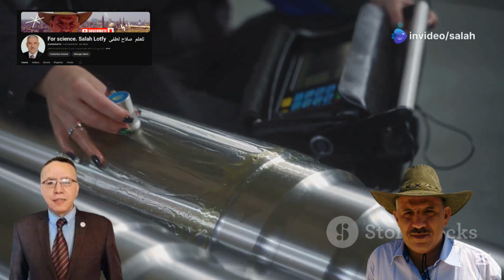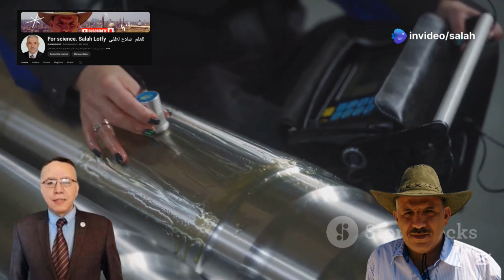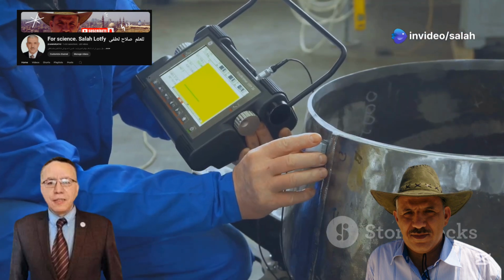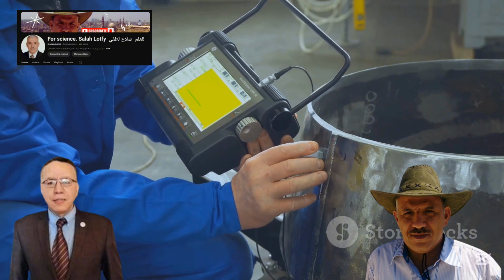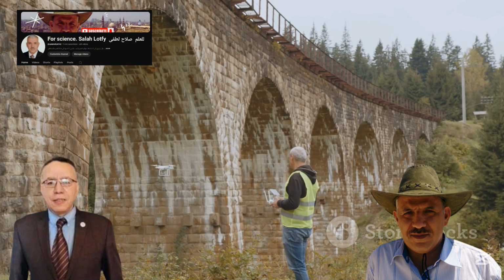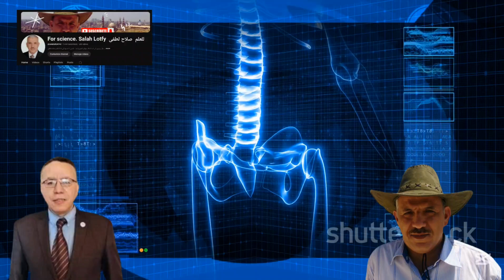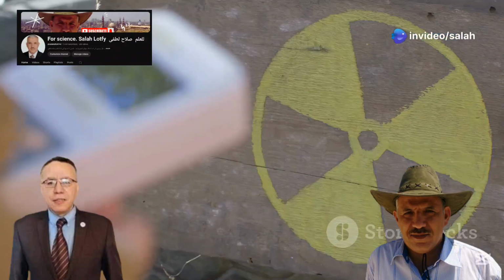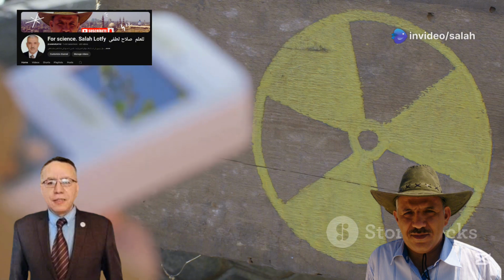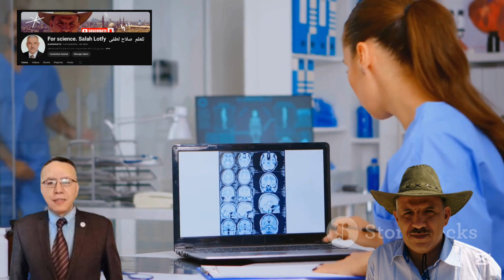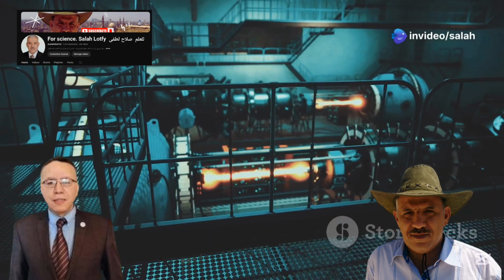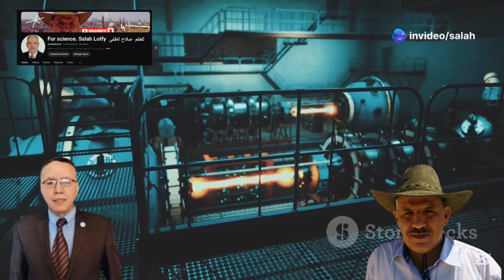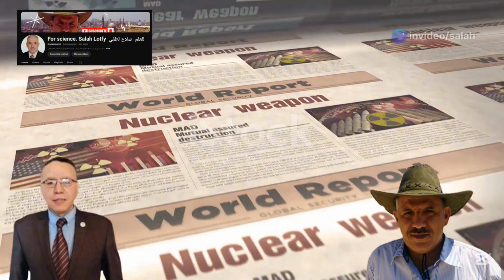Another important application is non-destructive testing, or NDT, which uses radiation to inspect the integrity of structures and components without causing damage. Imagine engineers inspecting a bridge for cracks or weaknesses. They use a technique called radiography, where X-rays or gamma rays are directed at the bridge. The radiation passes through the bridge and creates an image on a film or detector. By analyzing the image, engineers can identify any hidden flaws or structural defects. Nuclear techniques provide invaluable tools for various industries, enhancing safety, efficiency, and quality control.